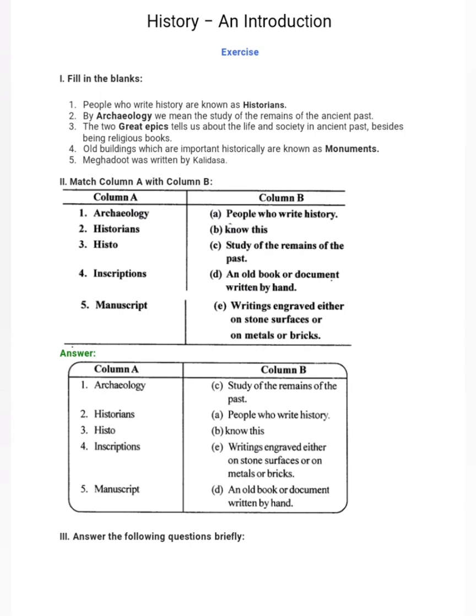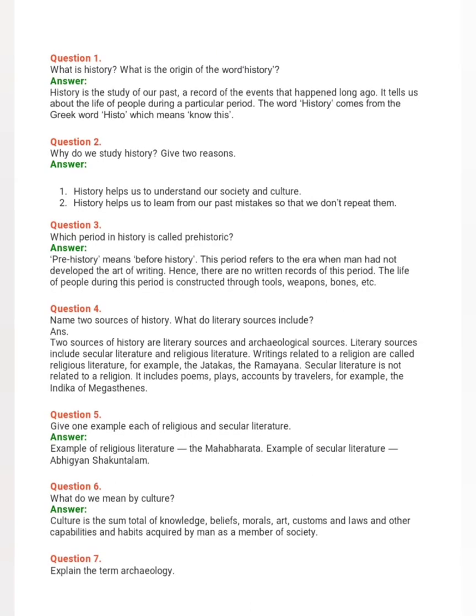Now question 3 is answer the following questions briefly. Question 1, what is history? What is the origin of the word history? Answer. History is the study of our past, a record of the events that happened long ago. It tells us about the life of people during a particular period. The word history comes from the Greek word historia, which means to know this.